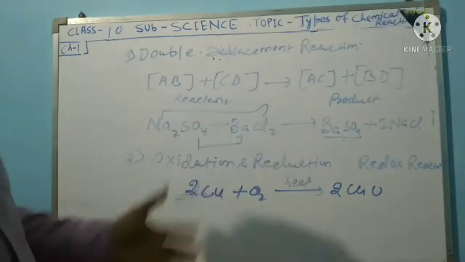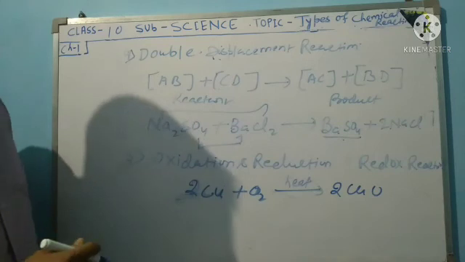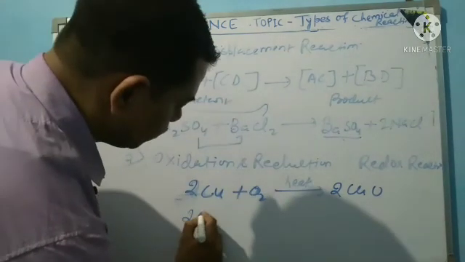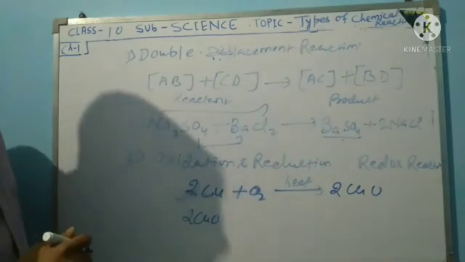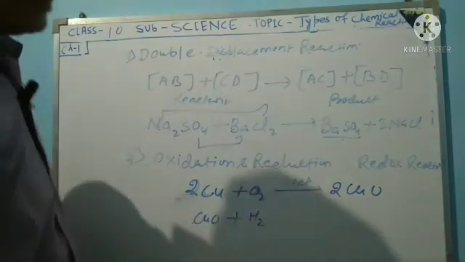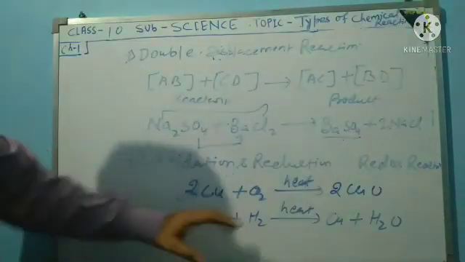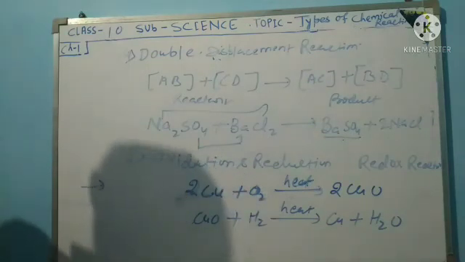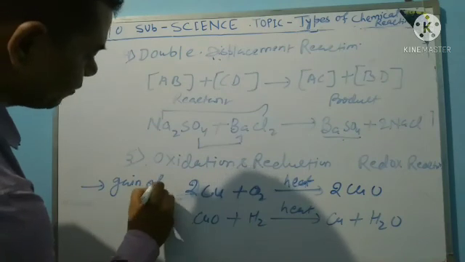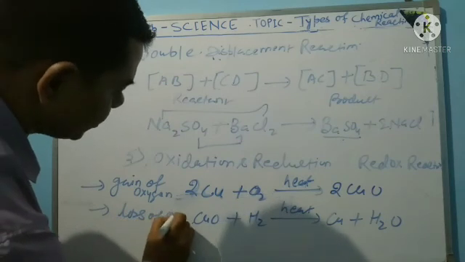Another is loss of oxygen, which is reduction. Another example: CuO plus H2, on heating, forms Cu plus H2O. In this reaction there is gain of oxygen and also loss of oxygen.